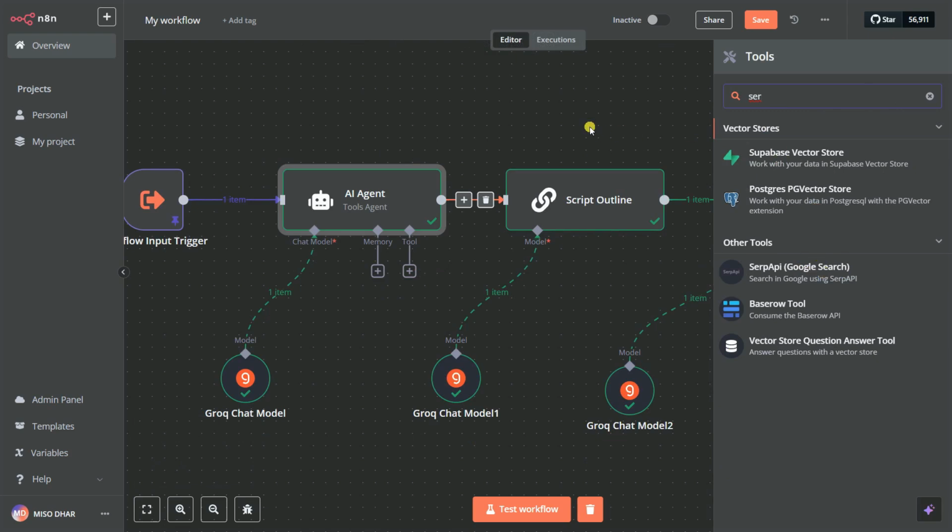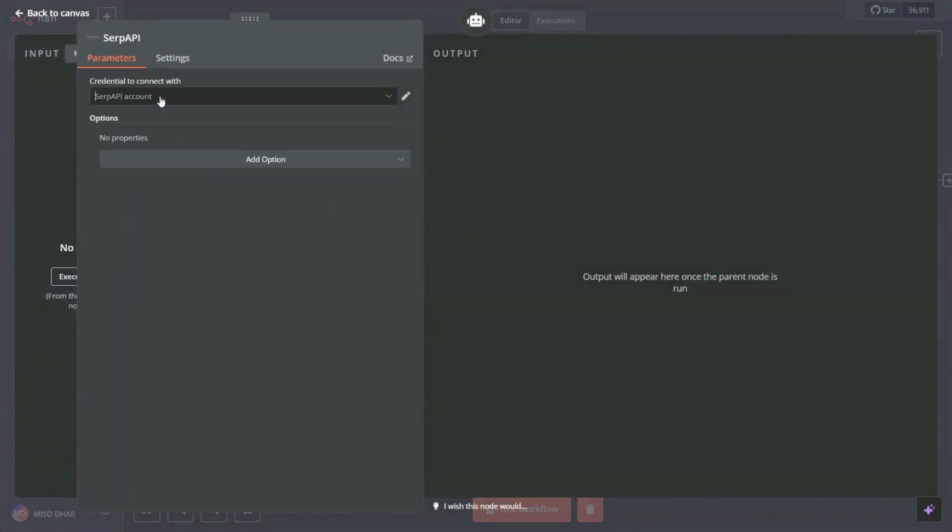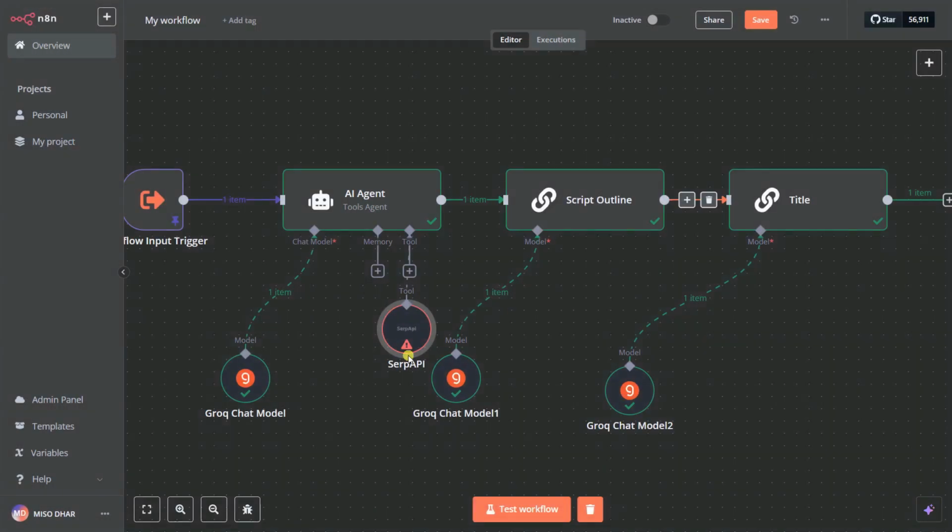powerful. Because I don't have access to the SERP API, I don't know why my mobile number is not verified, so that's why I got some kind of problem. You can add your SERP API here. Just click here and sign up with your SERP API account, then you can simply add it just like that. Okay, it will give me some kind of error because my mobile number is not verified.